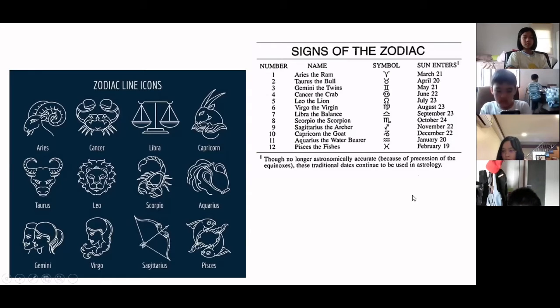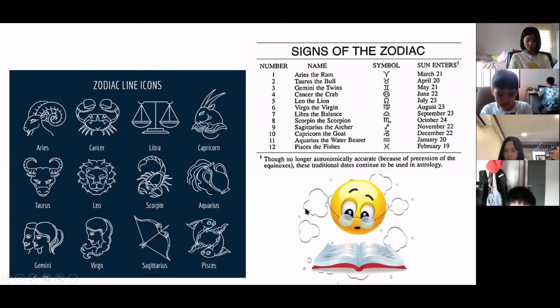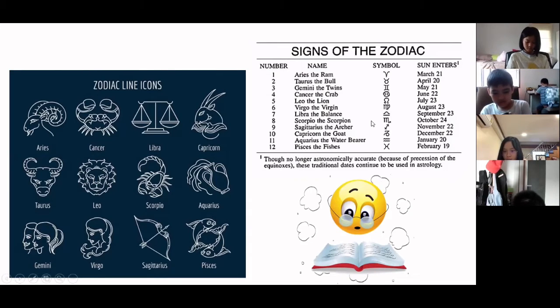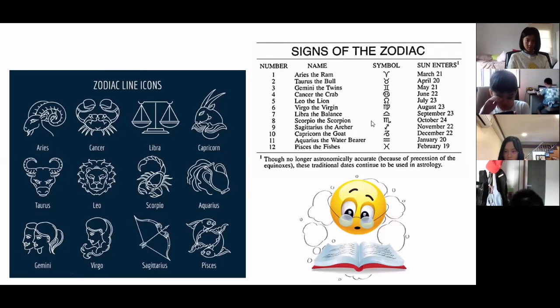Okay, so you can just screenshot this page, or you can take a picture of this slide so that it will be easy for you to copy. Make sure that you have a copy of this in your paper or in your science notebook. These are the 12 zodiac constellations and their division for each month of the year, at the time the sun first appears in front of the constellation. So we have Aries, Taurus, Gemini, Cancer, Leo, Virgo, Libra, Scorpio, Sagittarius, Capricorn, Aquarius, and Pisces.